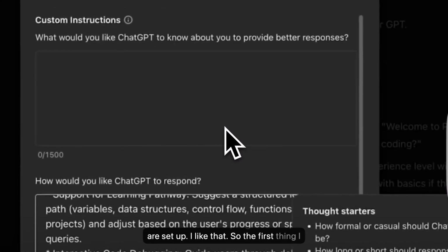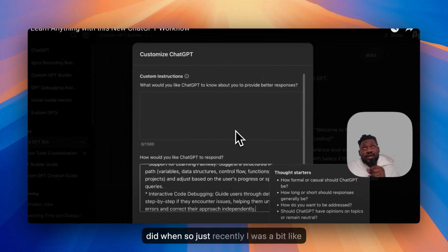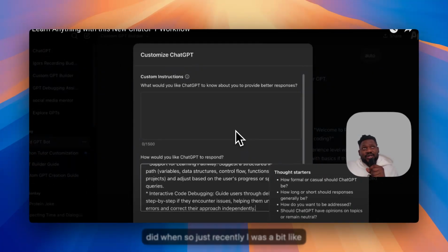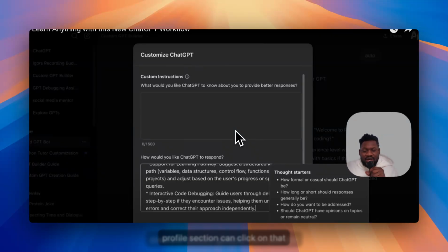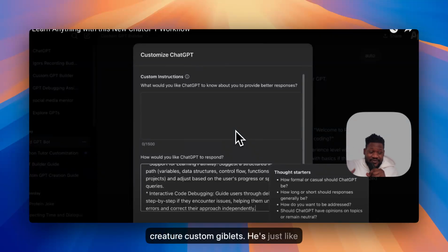I like that. So the first thing I did, just recently I was able to create a GPT, very easy from the GPT interface. It's basically at the point where you want to change something in your profile. I think your profile page or profile section, you can click on that, create your custom GPT. It's just like 3 or 4 things you need to enter, and you are good.